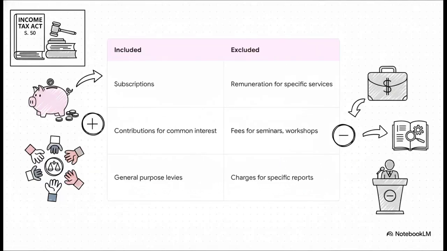Now, here's a really crucial detail. The Act is very particular about what counts as receipts from members for this calculation. It includes all the general stuff, subscriptions, annual dues, things like that. But, and this is a big but, it explicitly excludes any money they get for providing a specific service. So if they charge for a seminar or sell a special report, that income is treated separately. It doesn't get mixed into this deficit calculation.